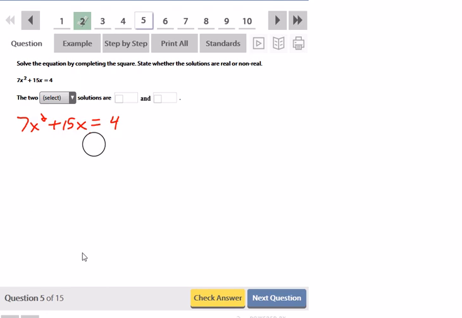So in order to try to minimize the effect of fractions, sometimes you can't avoid them, you're going to have to deal with them no matter what, but in order to minimize that, instead of dividing by the lead number, we can also multiply. So that gives me 49x squared plus 105x is equal to 28. Well, now I can go ahead and complete the square. 49x squared is perfect, so I can use my formula then.